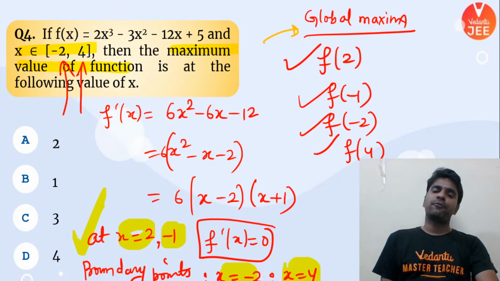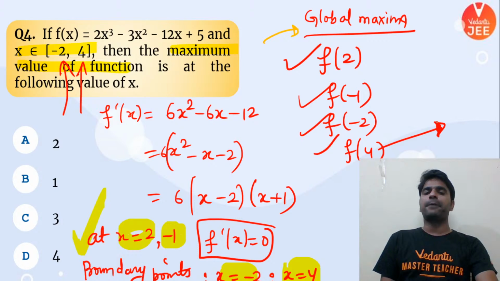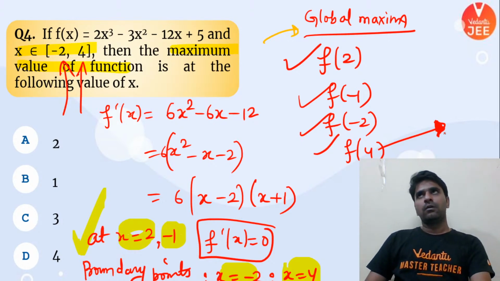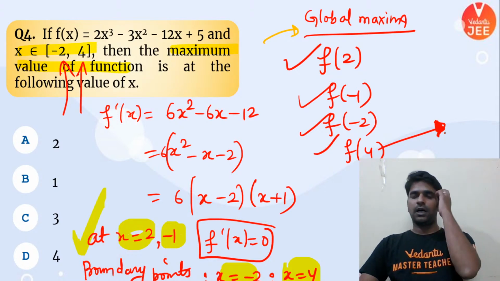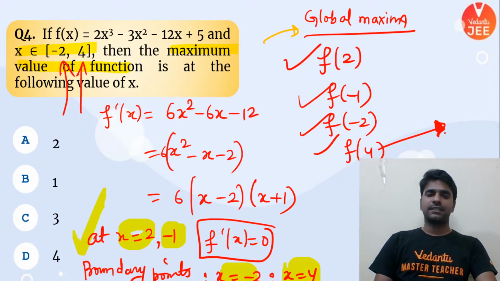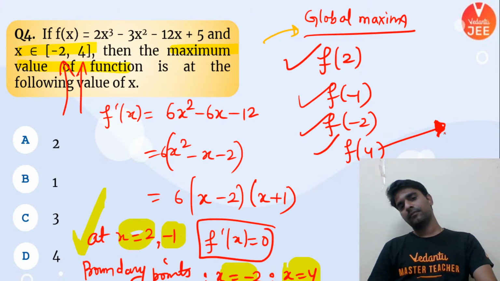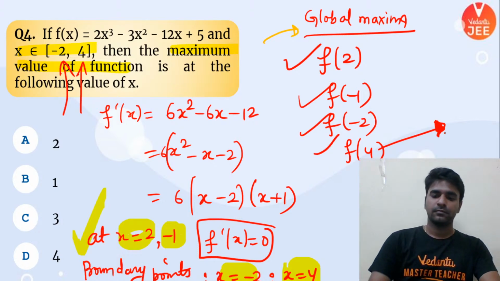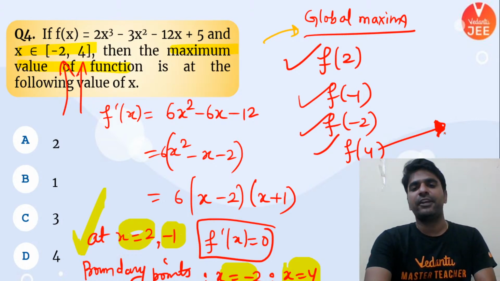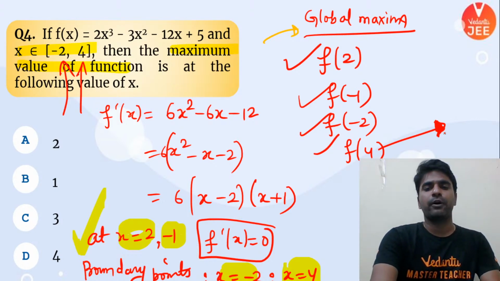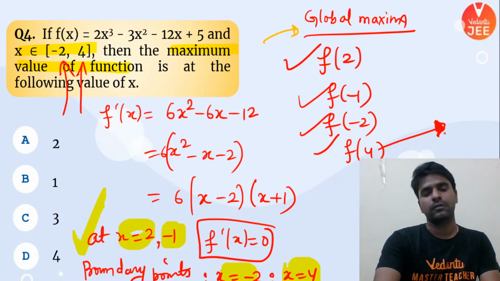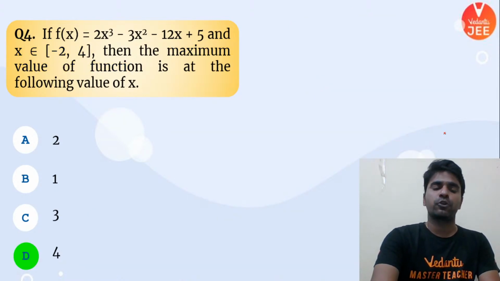Is the maximum value f of 4? In my view, the maximum value will be coming at f of 4, because 4 cube is going to be 64. 64 into 2 is 128. 128 minus 16 into 3, that is 48, minus 48 again plus 5. Is f of 4 the maximum value out of all these? f of 2, f of minus 1, f of minus 2 and f of 4. That means x equal to 4 is going to be my answer.